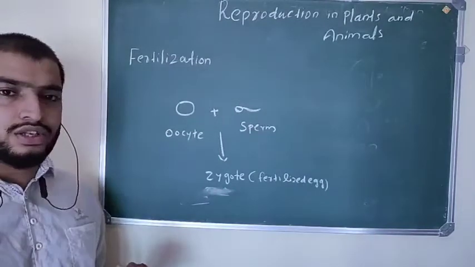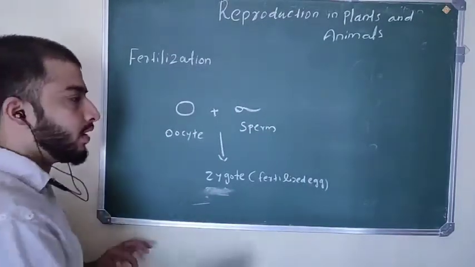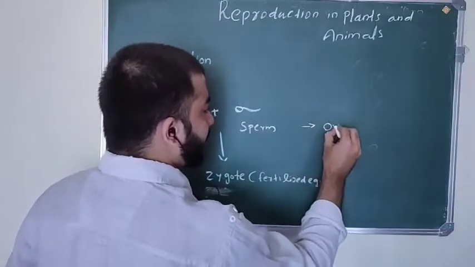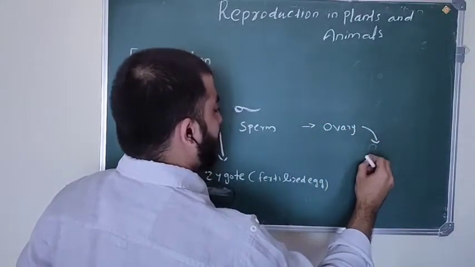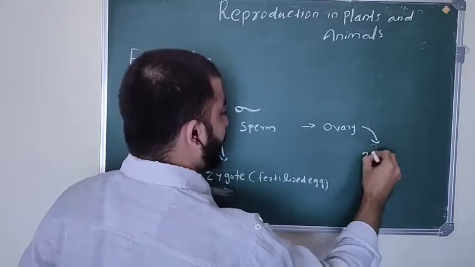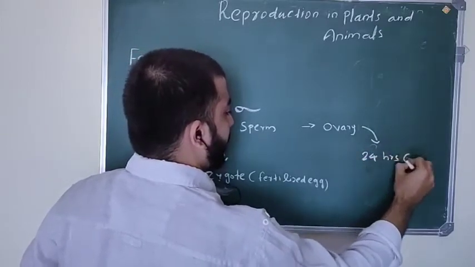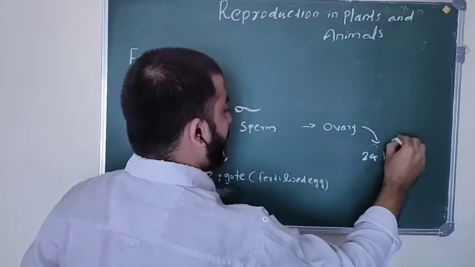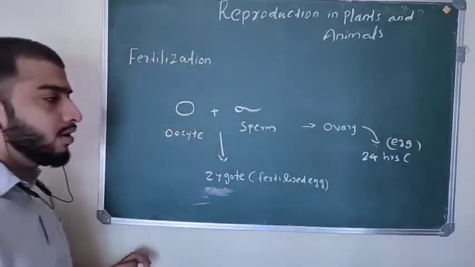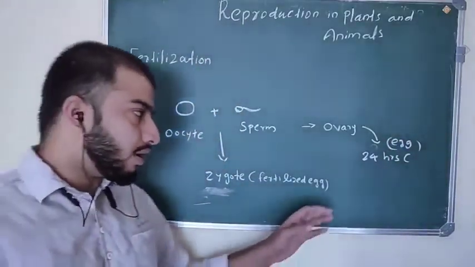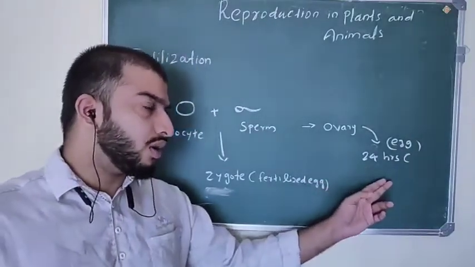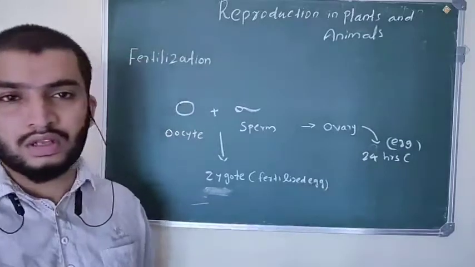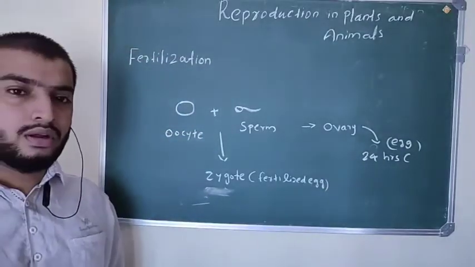Fertilization is possible only when the egg which is released from the ovary is alive, and the oocyte can stay alive for about 24 hours. If fertilization does not happen in these 24 hours, what is going to happen?